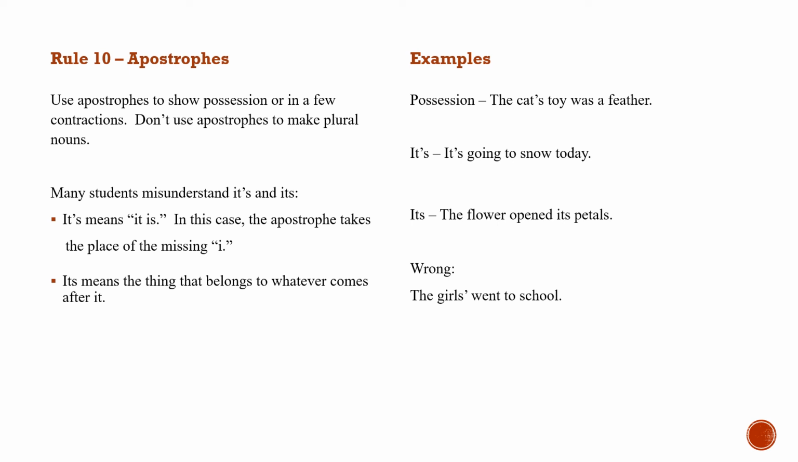And there you see another wrong example of just tacking on an apostrophe with a plural noun. The girls went to school. There's no reason for that because, well, it's not showing possession and it's not a contraction.